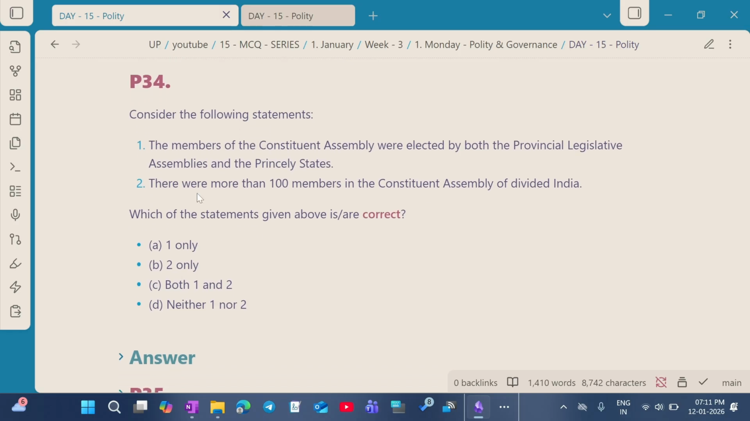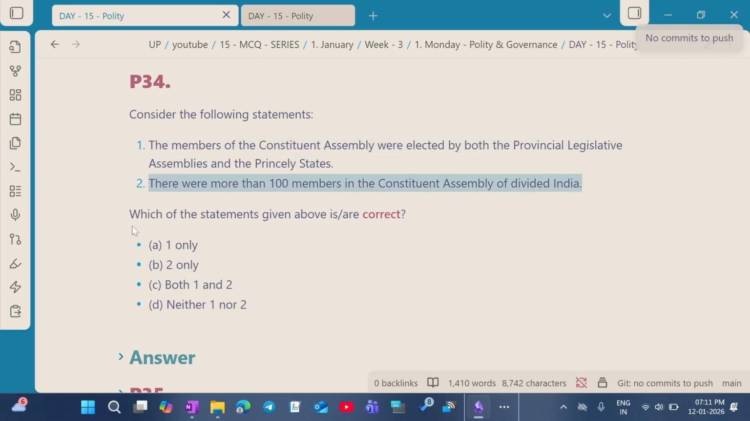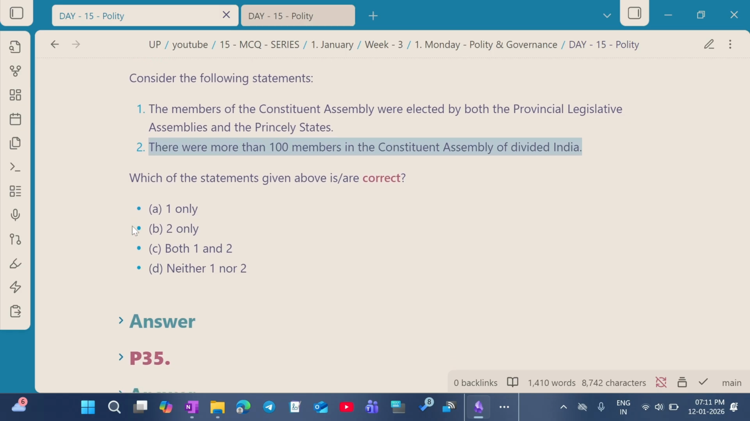Question number 34. Consider the following statements. Statement 1. The members of the Constituent Assembly were elected by both the Provisional Legislative Assemblies and the princely states. Statement 2. There were more than 100 members in the Constituent Assembly of undivided India. Which of the given statements above are correct?